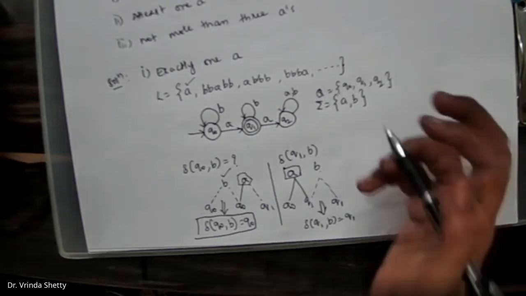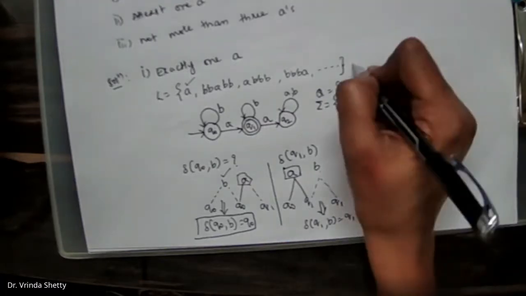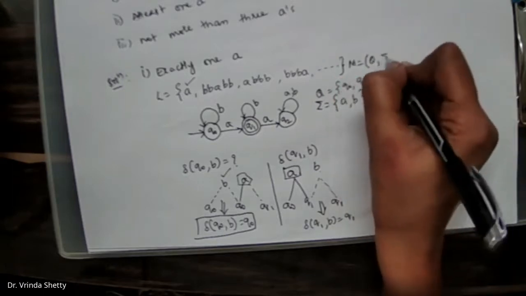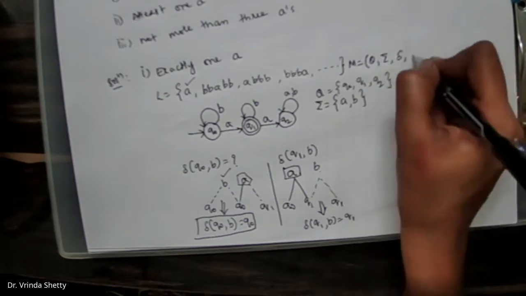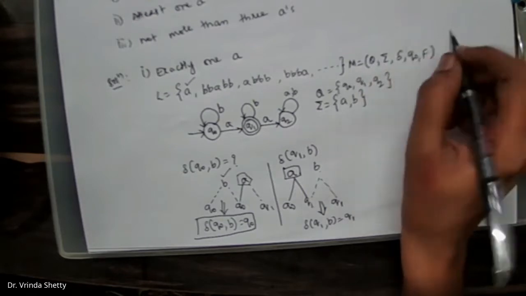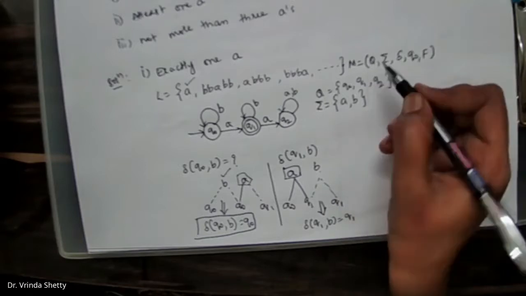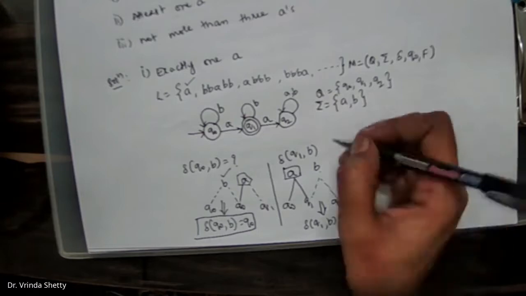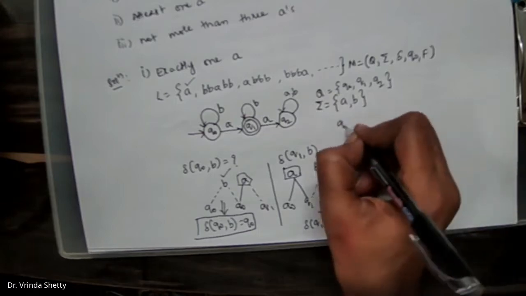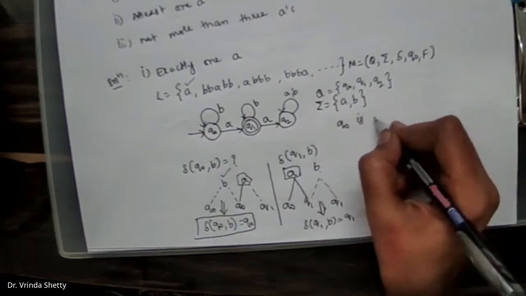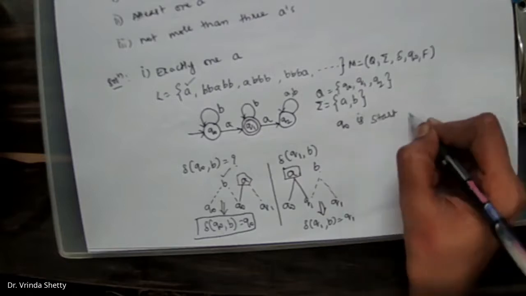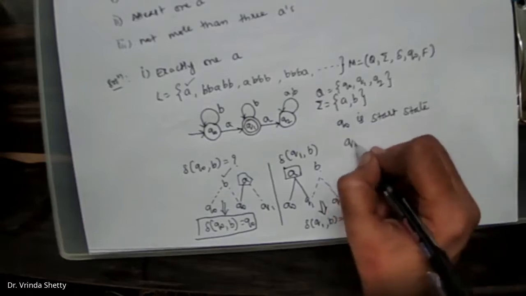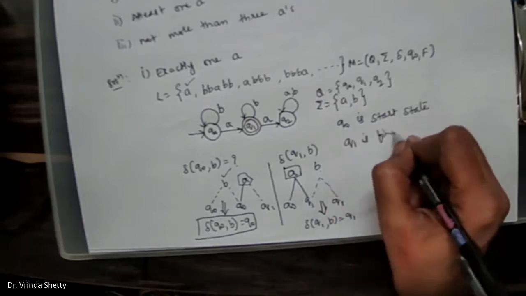Now, if you try to write all the 5 tuples of the DFSM machine, M is equal to Q, sigma, delta, Q naught, F. So, Q is equal to what all states we have? Q naught, Q1, Q2. Input alphabets are A, comma B. Q naught is the start state. Then which is the final state? Q1 is the final state.